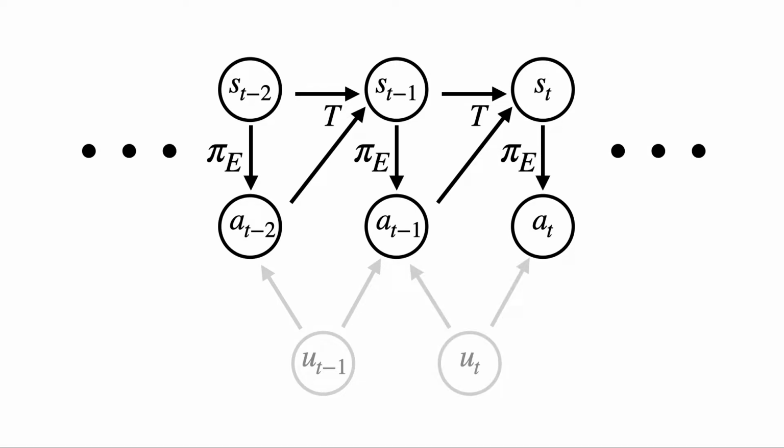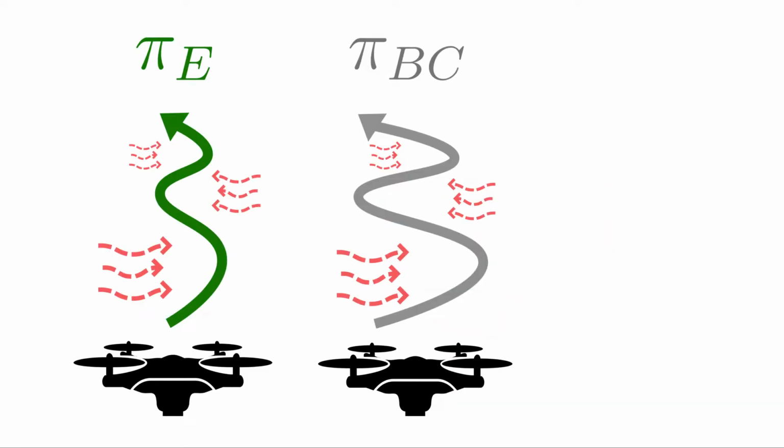If we try to learn a policy via behavior cloning, that is by regressing from states to actions, we can produce inconsistent estimates of the expert's policy. This is because the TCN travels through the dynamics to influence the state at time t, as well as perturbing the action at time t, leading to spurious correlations between recorded states and actions. The learner might latch onto these spurious correlations and explain away the effect of the TCN by misattributing it to some element of the state, leading to poor test time performance.